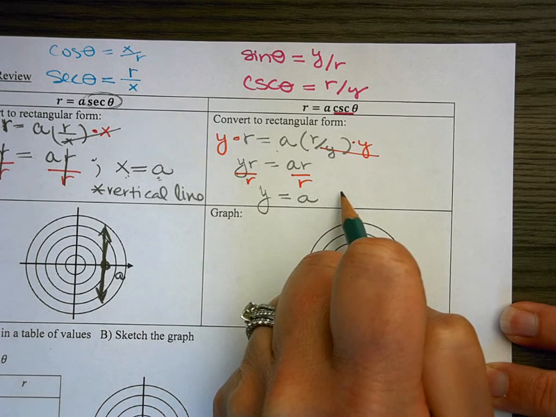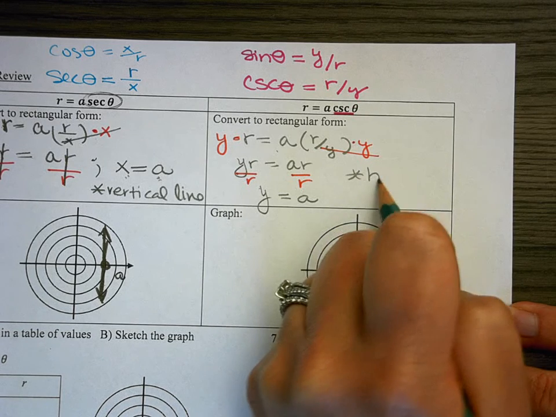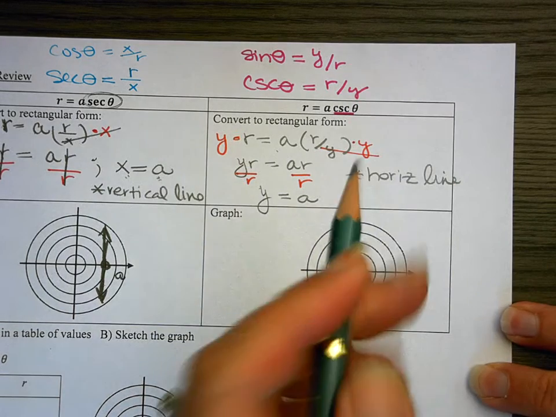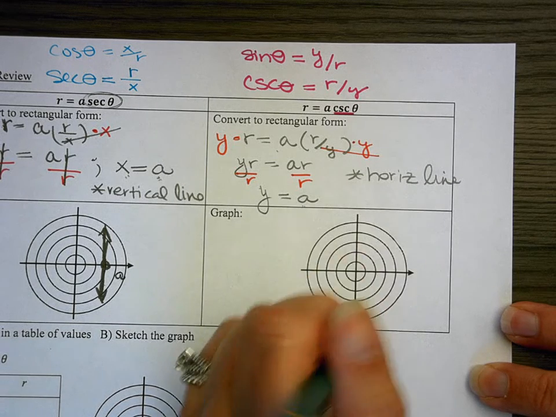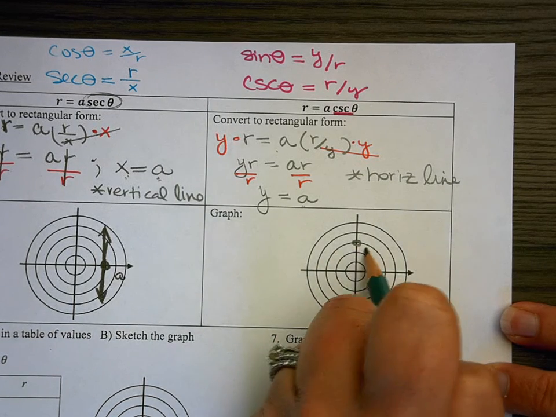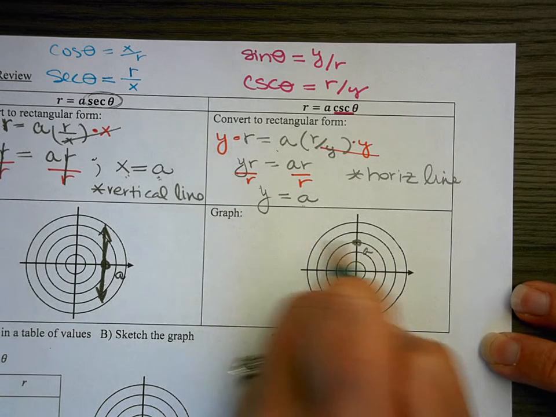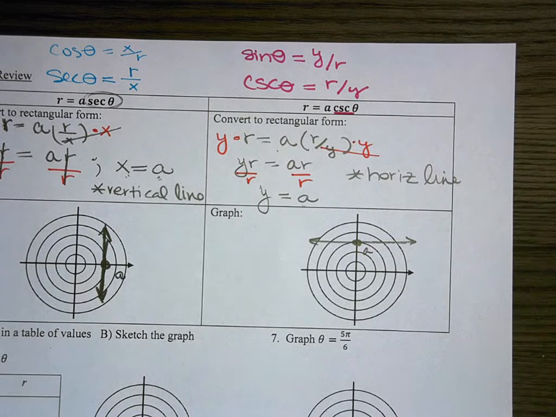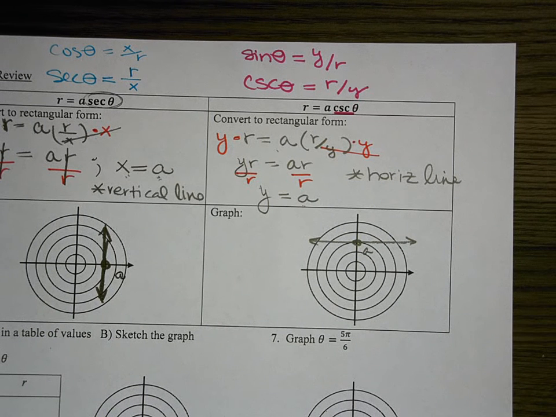And that's a horizontal line, right? It would go to wherever y is equal to a. So I would just look to see where y is equal to a. Let's say it's right here. It passes through the y-axis at a, so that would be a horizontal line. Okay? All right, so there's a little bit of review for that one there.